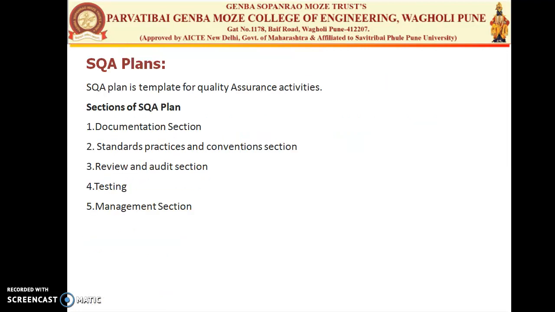Then, before proceeding to the SQA plan, there is a small topic called verification and validation monitoring. SQA activities ensure the verification and validation activities by three parameters. The first is the formal technical review, the second is time-to-time inspection, and the third is walkthrough. The SQA roles are observed in the above three parameters.